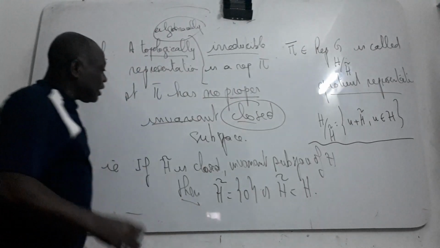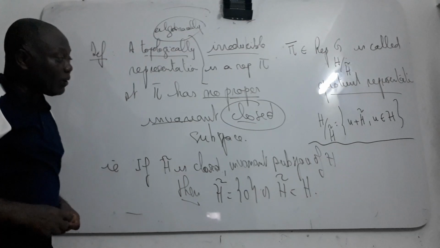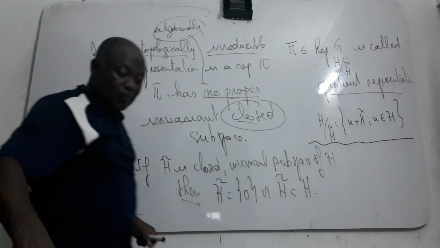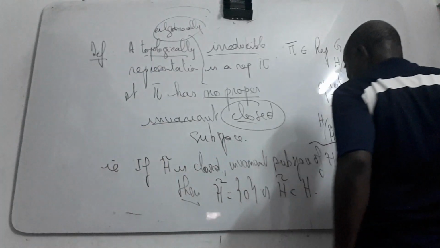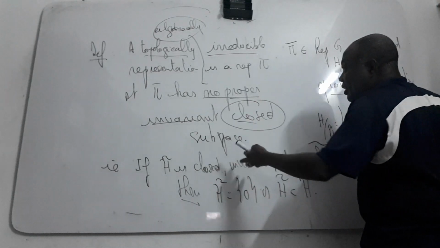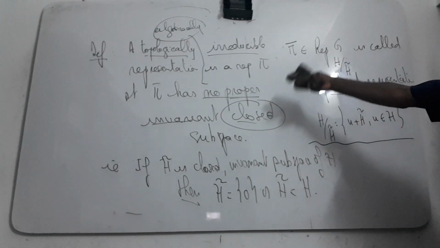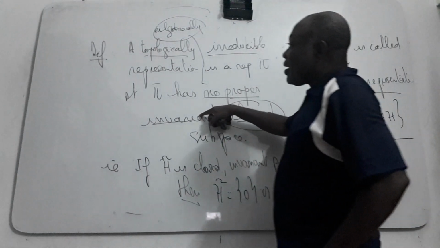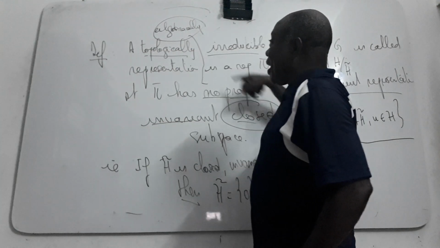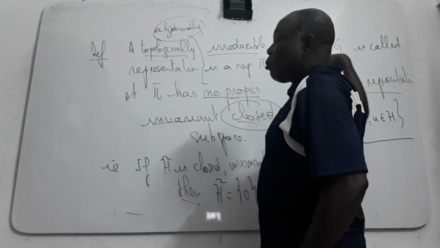Algebraically, it is not necessarily closed, that is the only difference. So if I have no proper invariant subspace algebraically, then I have none topologically, so algebraic implies topological and so on.